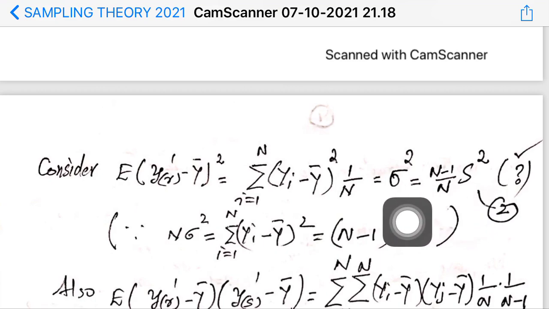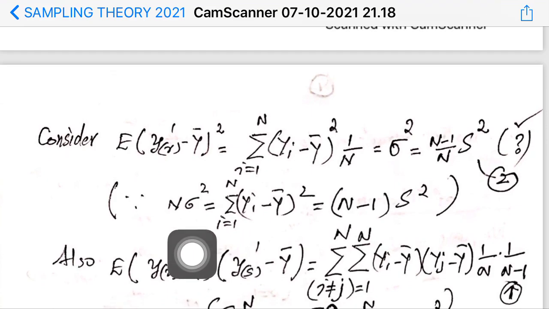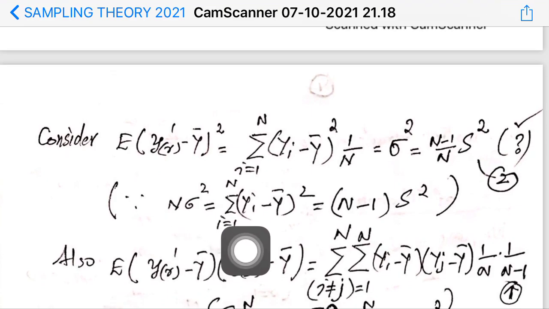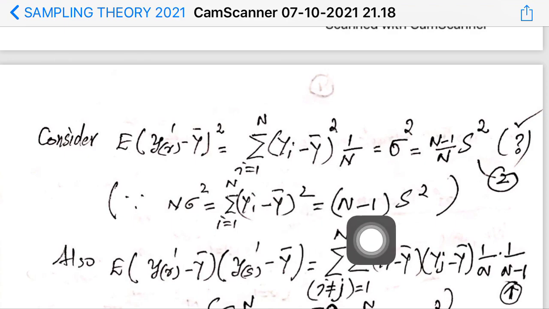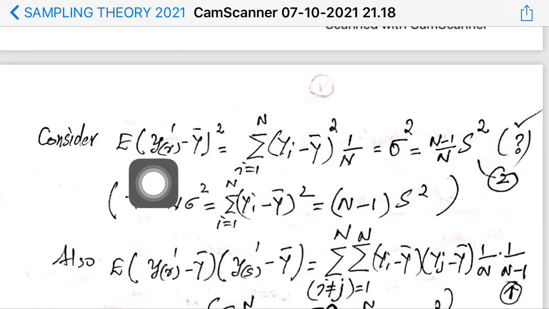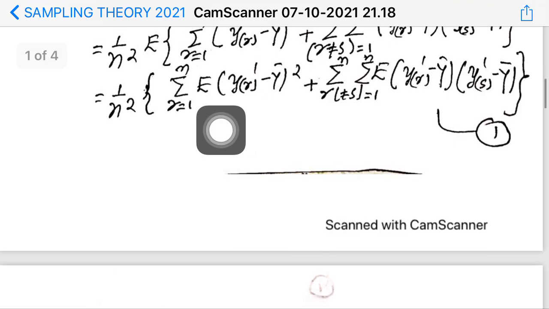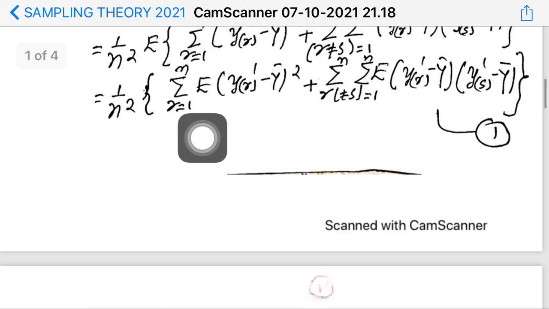You know, why it is. That is why I put a question mark here. Okay. Now this is the reason also I have quoted here. N into sigma square is nothing but sigma i equal to 1 to N Yi minus Y bar whole square, which is equal to N minus 1 into S square. So this result is true. Okay, so you have evaluated the first term inside the curly bracket and under the summation.